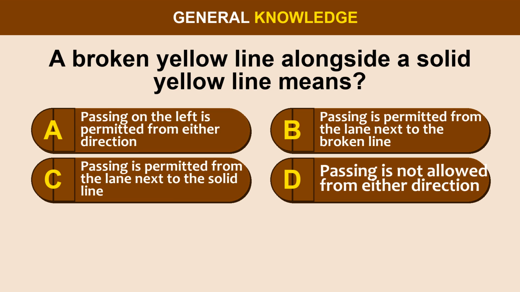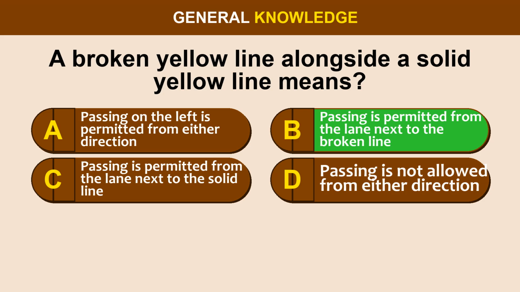Question 15. A broken yellow line alongside a solid yellow line means: option A, passing on the left is permitted from either direction. Option B, passing is permitted from the lane next to the broken line. Option C, passing is permitted from the lane next to the solid line. Option D, passing is not allowed from either direction.